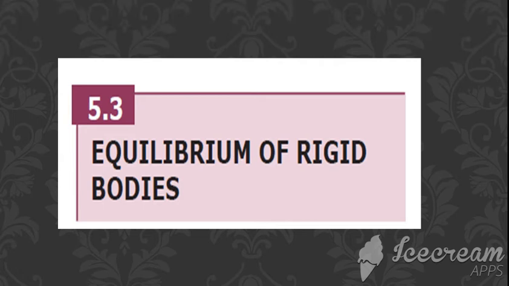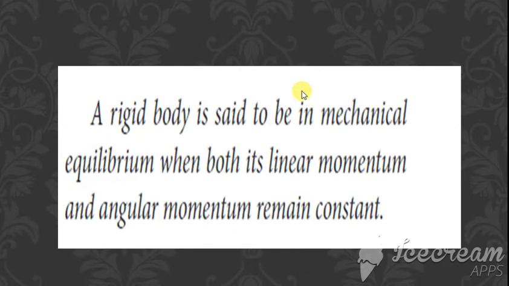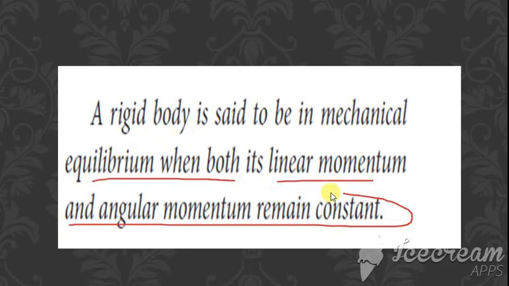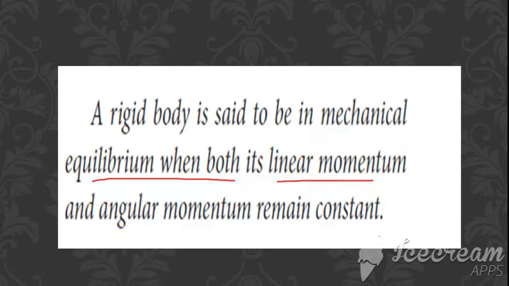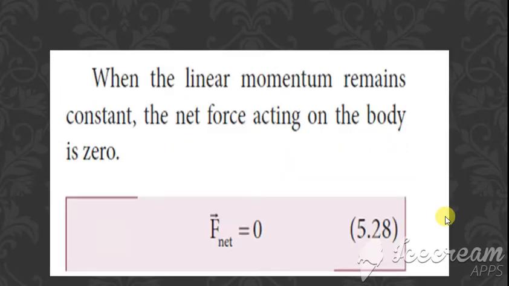Next, we are going to see the equilibrium of rigid bodies. A rigid body is said to be in mechanical equilibrium when both its linear and angular momentum remain constant. So when both its linear as well as angular momentum are constant, it is said to be in equilibrium.